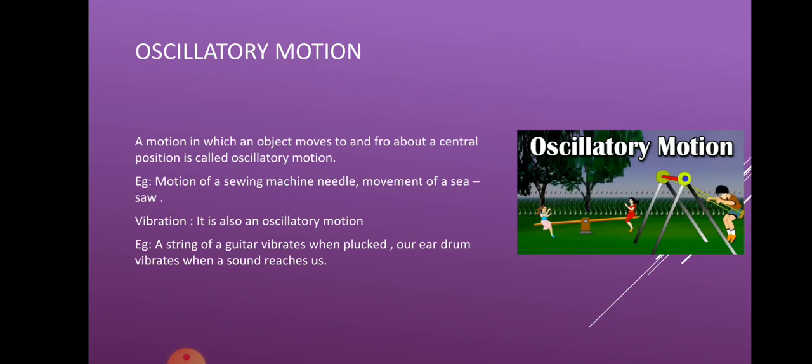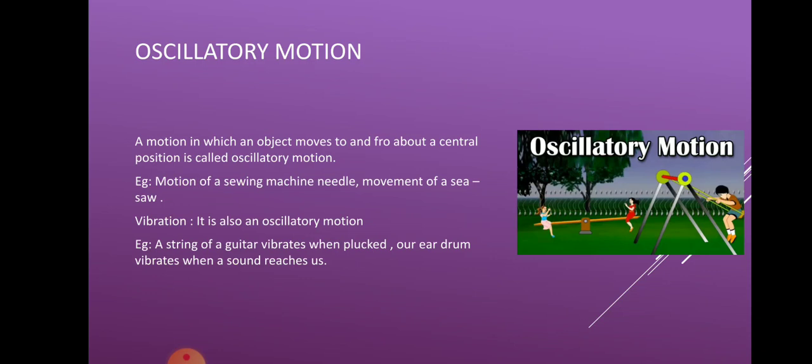Yes, so you go back and you again come forward. This kind of motion in which you move to and fro about a central or a mean position is called an oscillatory motion. You go in front, again you come back, but you come to the central position again and again whenever the turns take place. Such kind of motion is known as oscillatory motion.